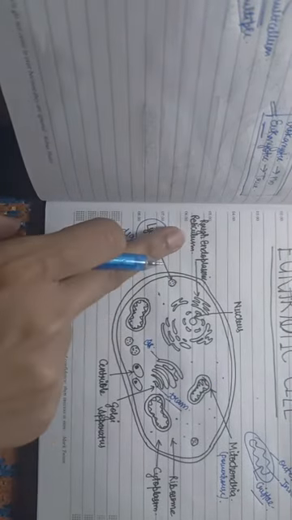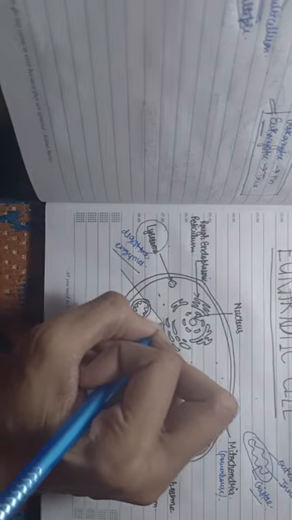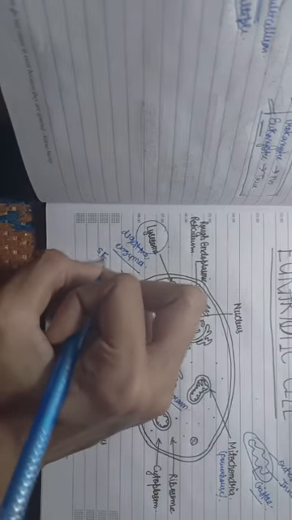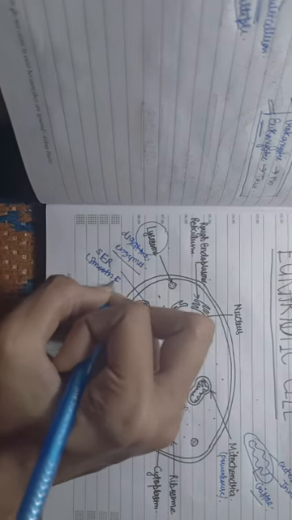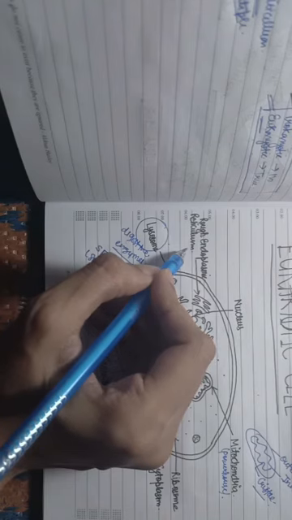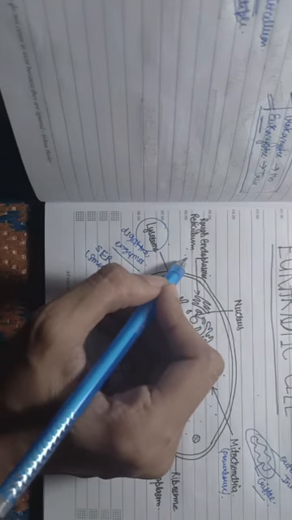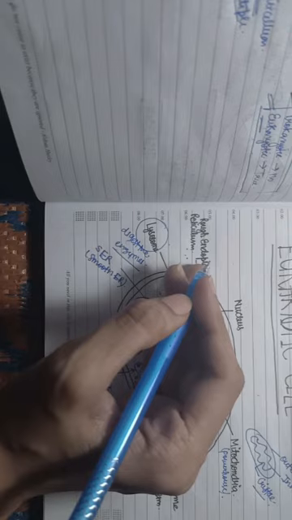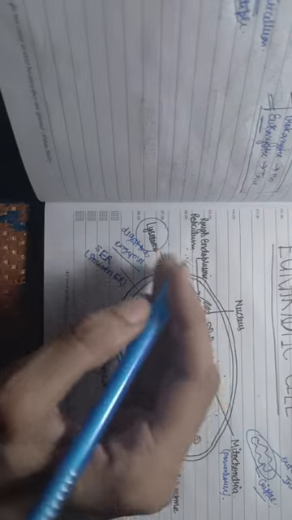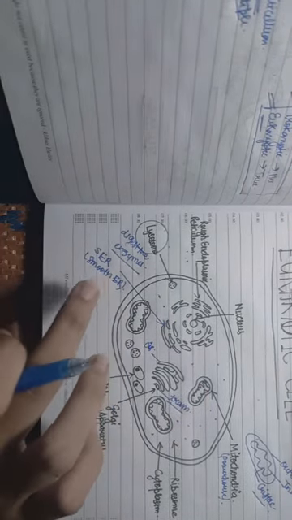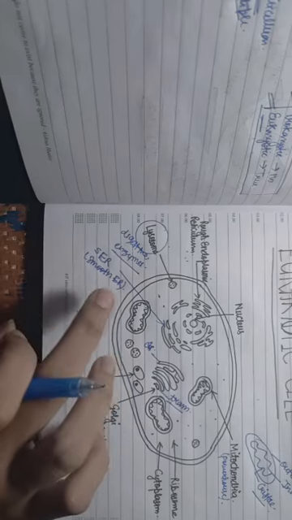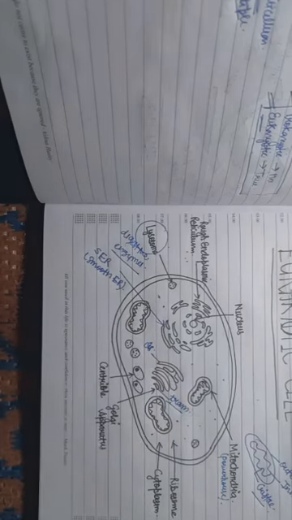Next is the presence of rough endoplasmic reticulum and smooth endoplasmic reticulum. SER means smooth endoplasmic reticulum. The rough endoplasmic reticulum helps in the synthesis and secretion of proteins, and is in direct contact with the nuclear envelope. Whereas the smooth endoplasmic reticulum helps in the synthesis of lipids and steroids.